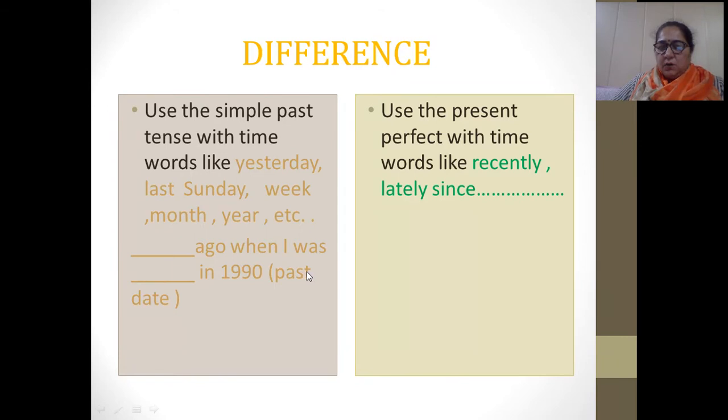Dash ago, when I was dash in 1990. The word ago is there, and that is also indicating simple past. And 1990 is past, and today it is 2020. So that is the difference here. Now come to the next.